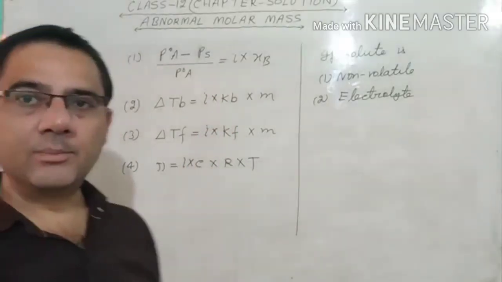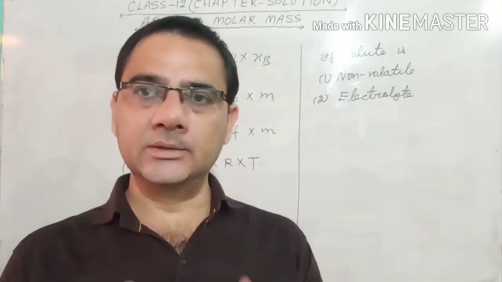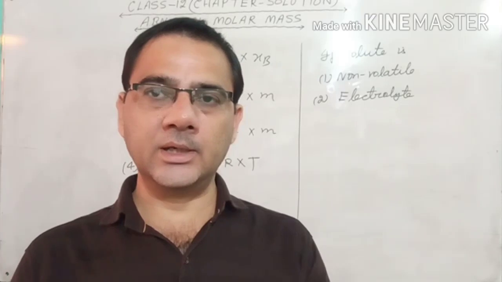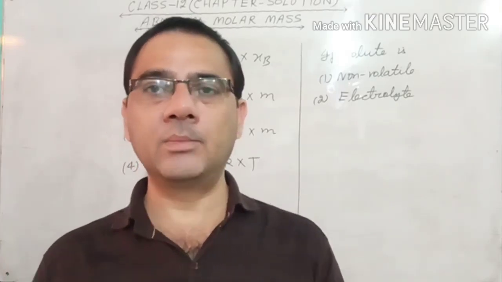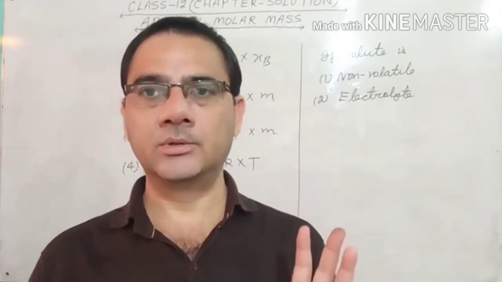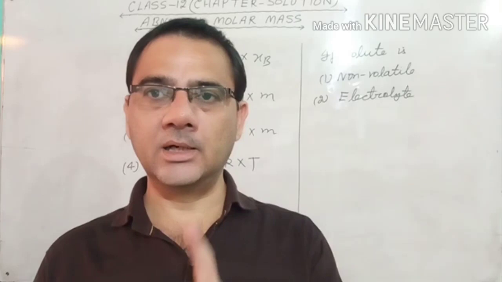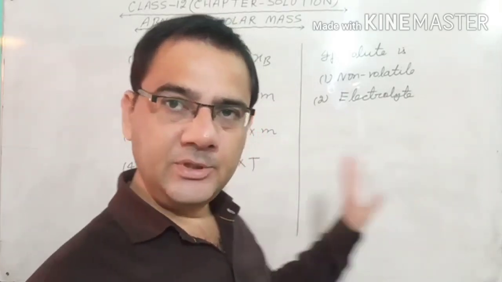If you multiply all these 4 colligative properties with that factor I, then you can calculate the correct colligative property as well as the correct molar mass of a non-volatile and electrolyte solute. And this I is called the Van 't Hoff factor.